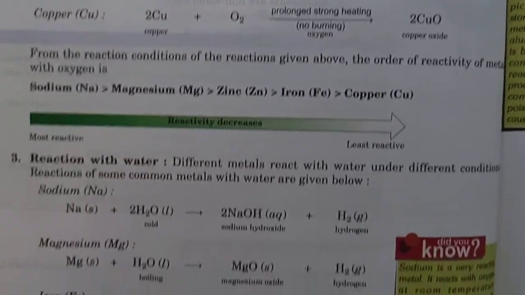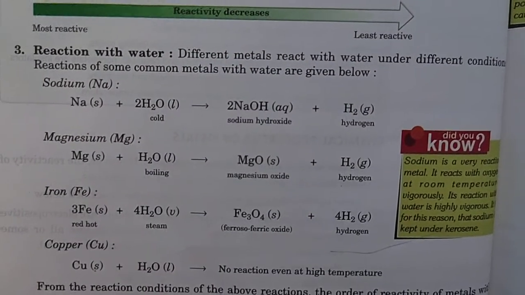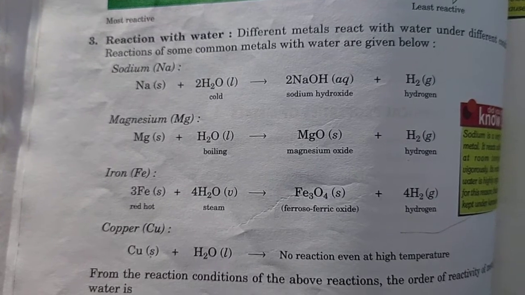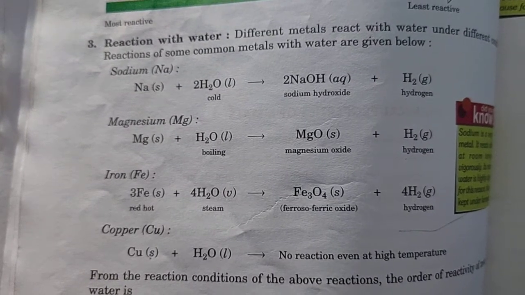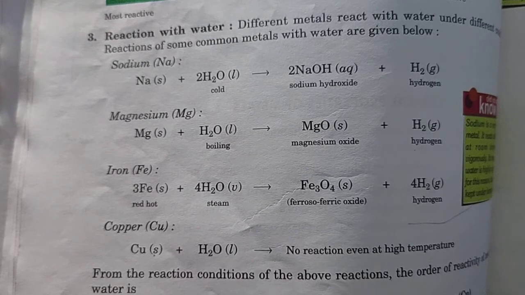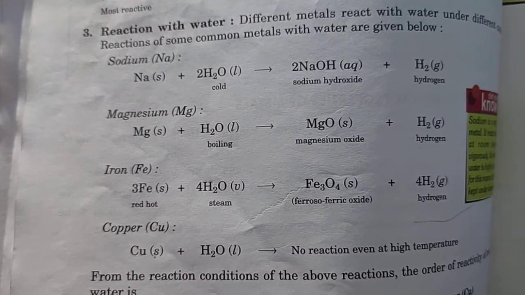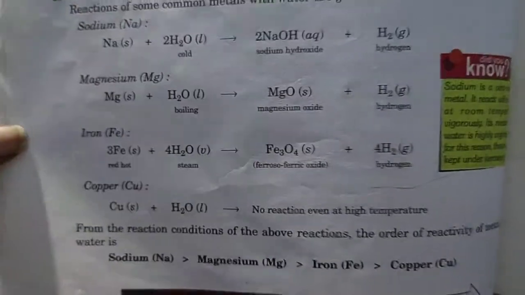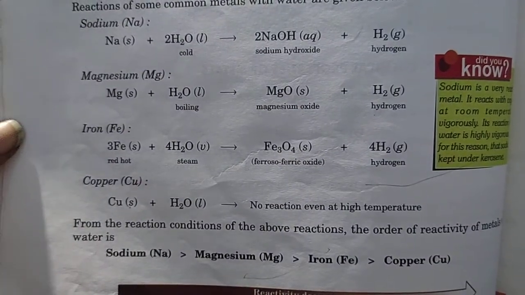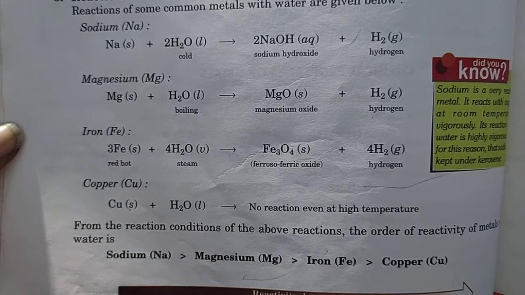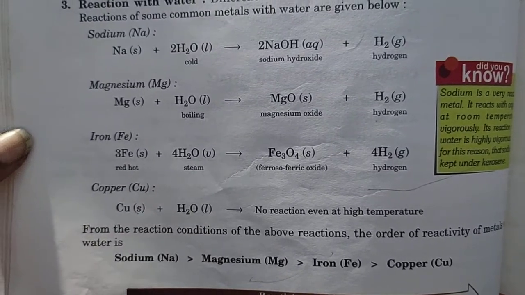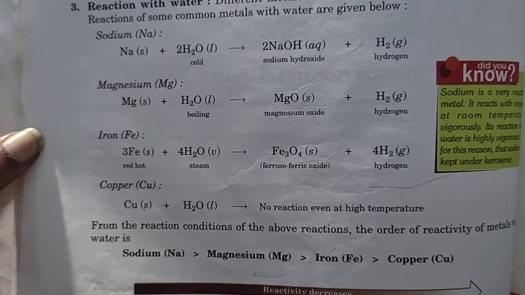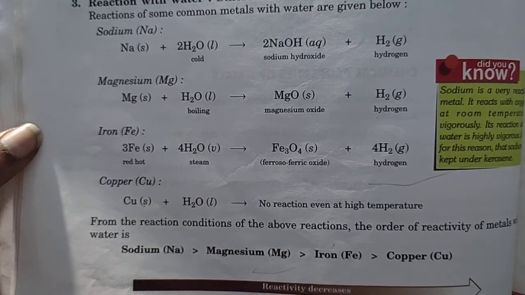Okay, so now let's see the reaction with water. Different metals react with water under different conditions. The reactions of some common metals with water are given. You see in your book that when sodium reacts with water, sodium is highly reactive, so you cannot give it hot water. That is why we give it only cold water. So sodium hydroxide is formed and hydrogen gas is released.